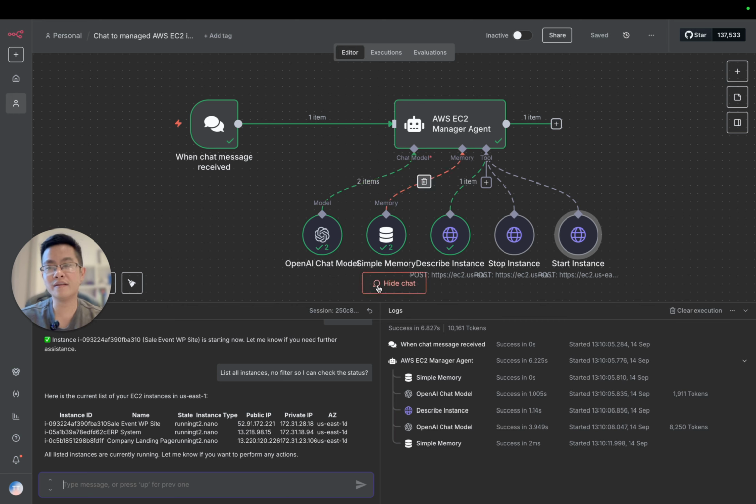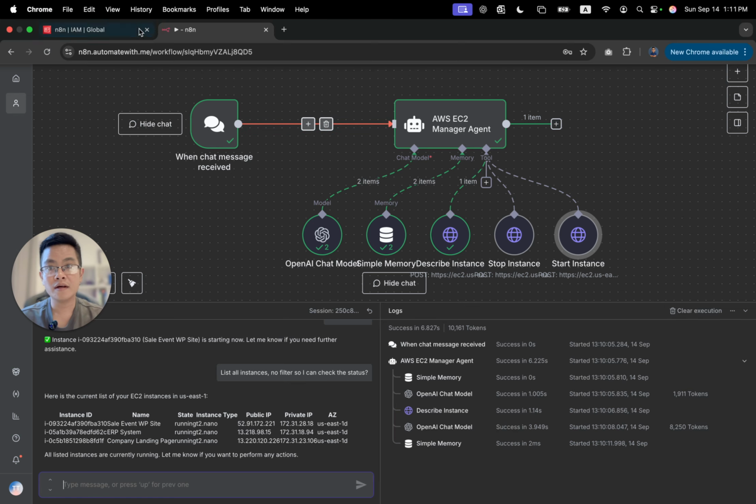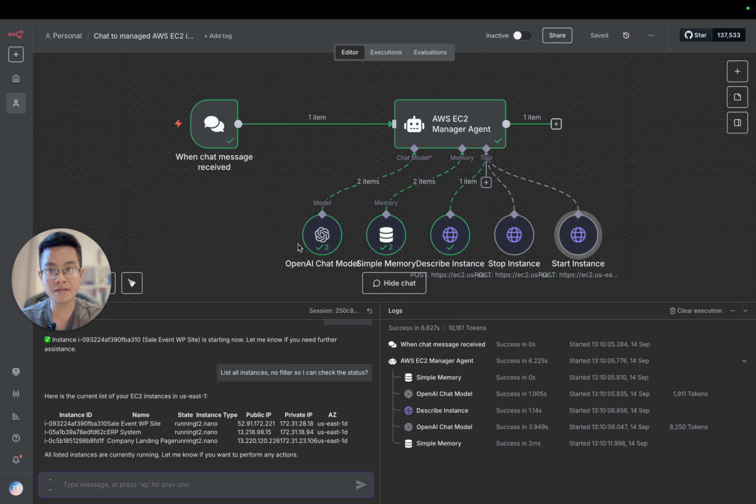And we don't even need the MCP protocol. We just use a tool to call the API. As long as you have the right API for your action, you are good to go. So you can build an agent to manage EC2 instances, your database, everything. But be careful with the access key and the permissions that you give to the agent. From my point of view, the agent can do anything as long as you give it the right tool.